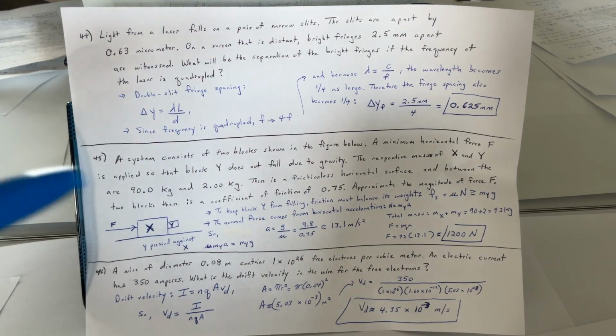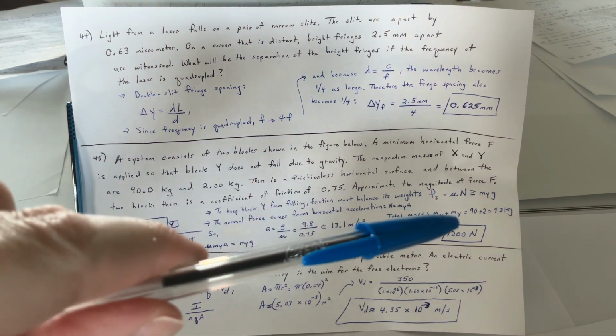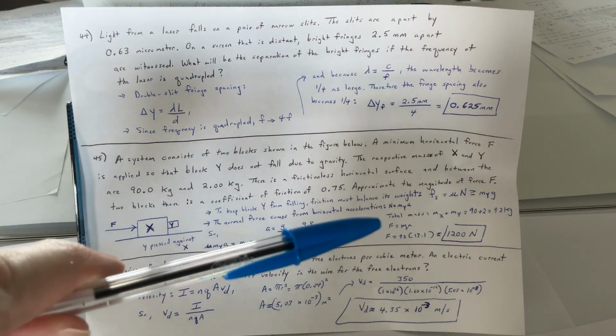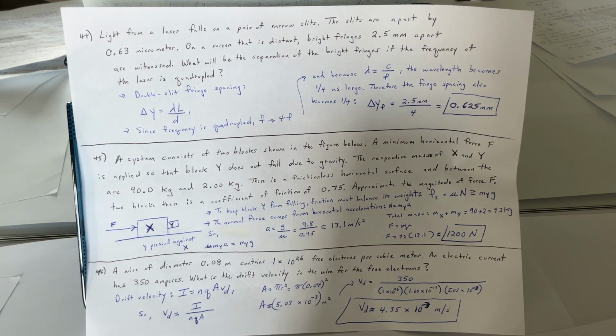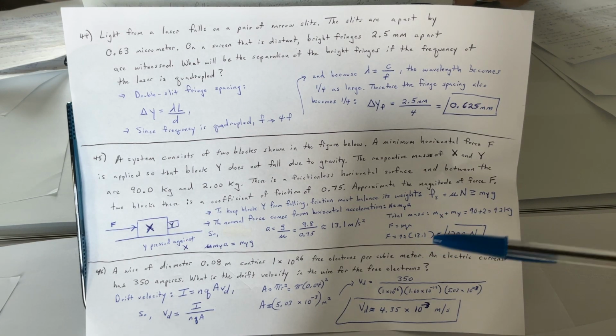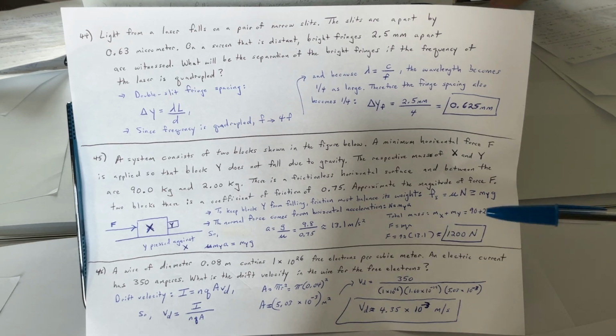And if we take the total mass, mass of x plus mass of y, we get 92 kilograms. Then the force is equal to the total mass times the acceleration. So it's 92 times 13.1, and we get about 1,200 newtons for the force.